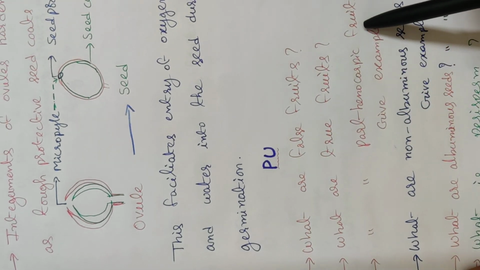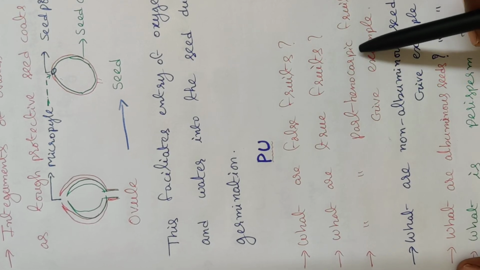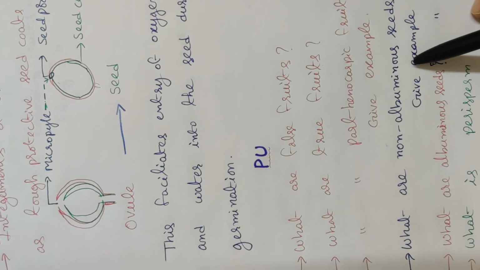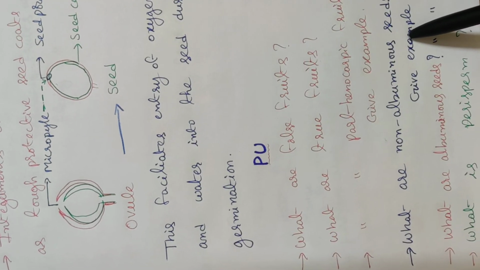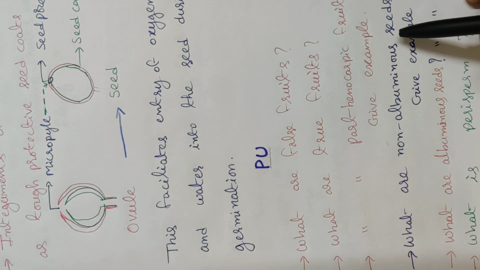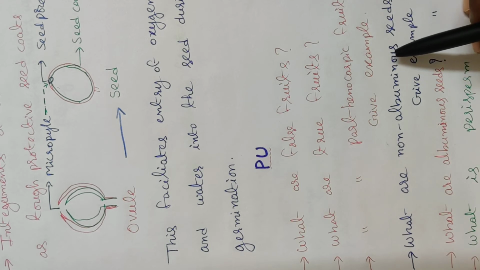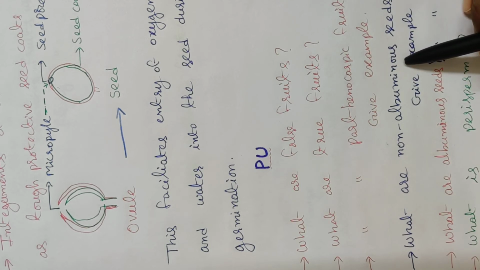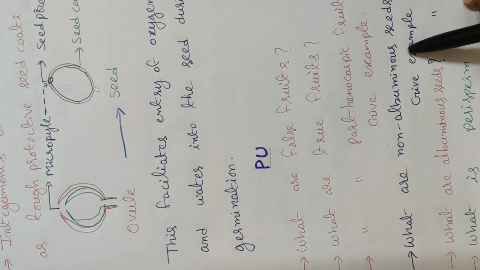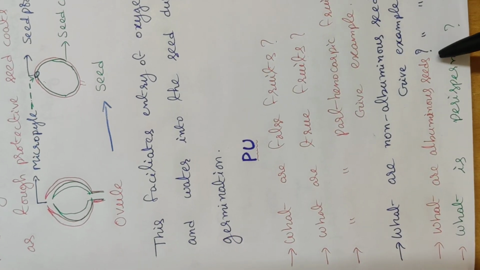What are parthenocarpic fruits? Give an example. If the fruits are formed without fertilization, they are known as parthenocarpic fruits. Example, banana. What are non-albuminous seeds? Give examples. If in the seeds the endosperm tissue is completely utilized or consumed by the developing embryo, they are known as non-albuminous seeds. Groundnut, pea, beans are examples.